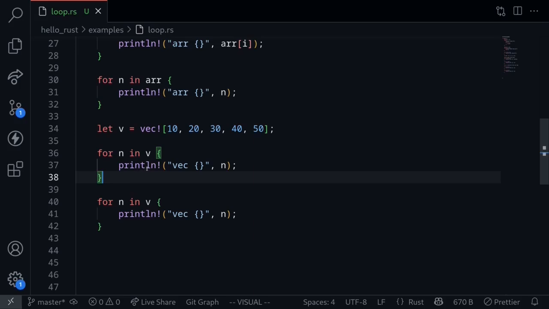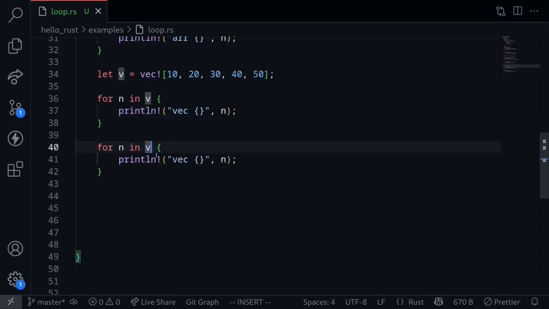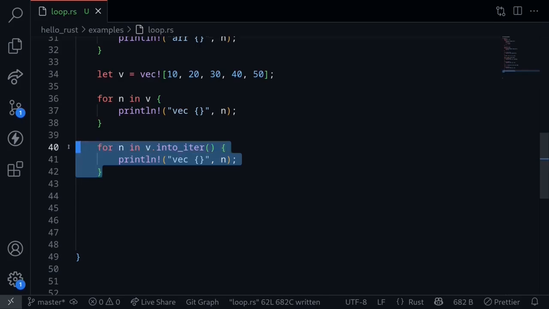To give you a quick explanation of what's going on here, when we use this syntax, it's actually doing this code over here, into_iter. It's turning the vector into an iterator, and the vector is being owned by the for loop, so you can only run it once. The for loop takes ownership of the vector b, so once the for loop is done executing, this vector is dropped. That's essentially what is happening.